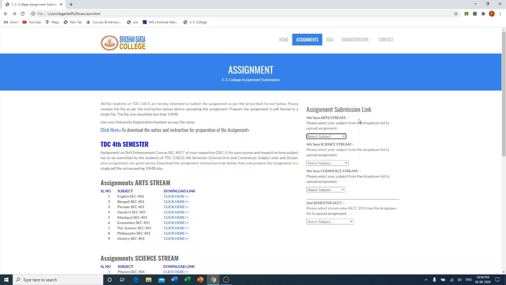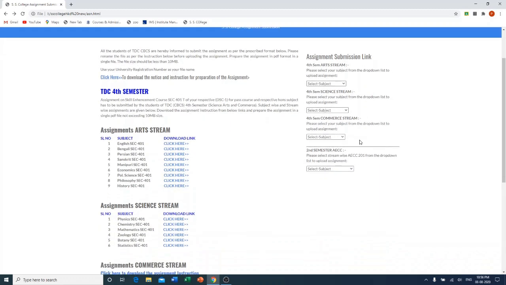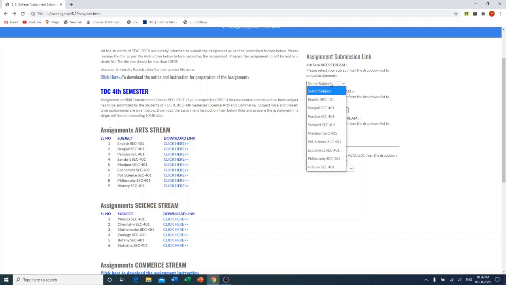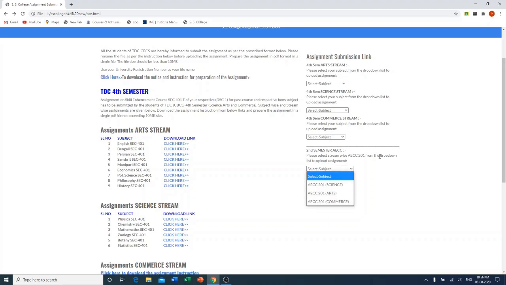The first drop down menu is for arts stream, second is for science stream, third is for commerce stream, and the fourth one is for the second semester AECC paper.